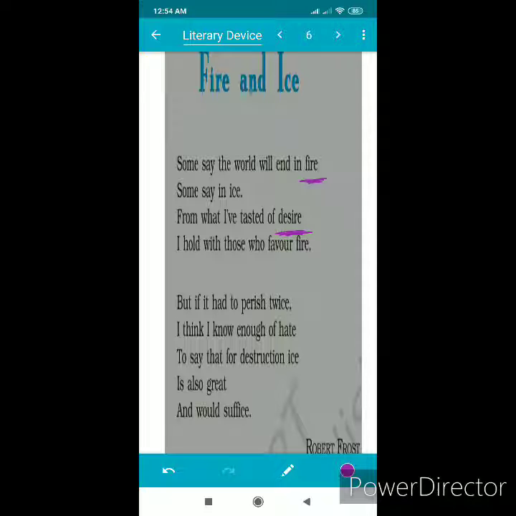And the second one, just look at it. It's about ice. Ice symbolizes hatred. So these are the examples of symbolism.